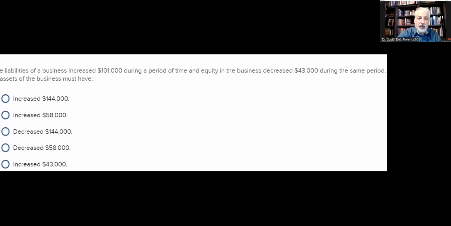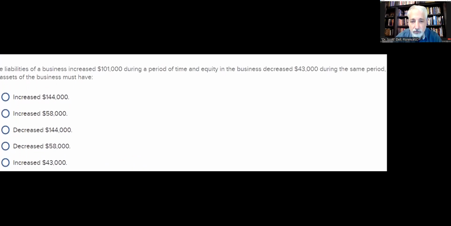If we have liabilities of a business increase $101,000 during a period of time and equity decreases by 43. Okay, so again, we still have to match that balancing of the T account. And I'll actually draw right over this screen and insert our T account right here. So if we have our T account on screen and it says the $101,000 in liabilities up, and then the equity decreased by 43,